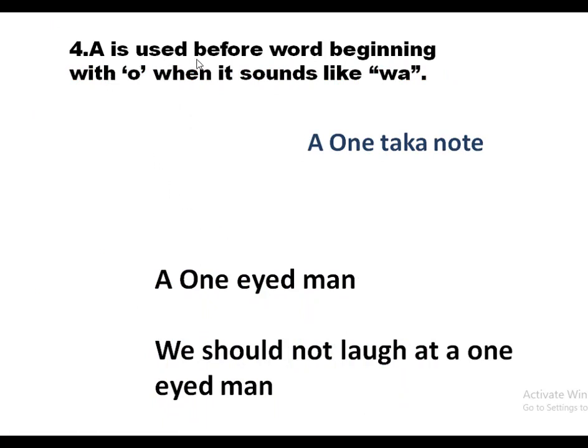A is used before a word beginning with O when it sounds like wa. A one-taka note. A one-eyed man. We should not laugh at a one-eyed man.